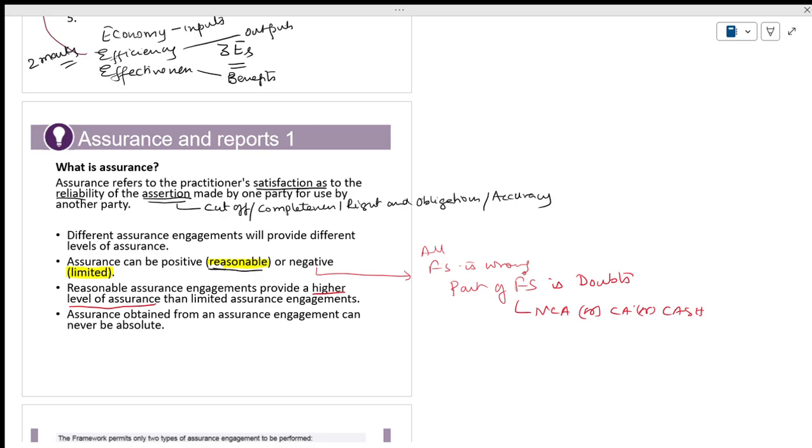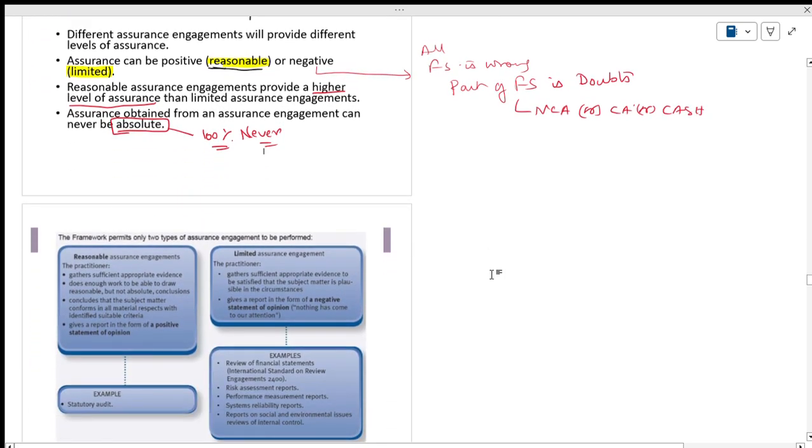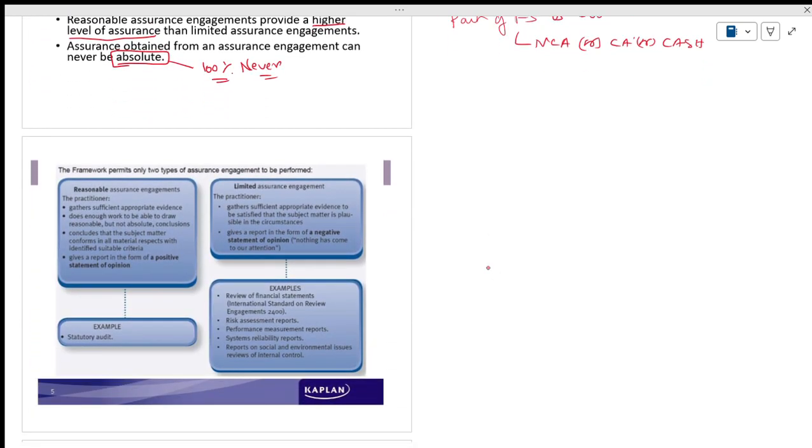The assurance obtained from the engagement can never be absolute. You cannot say that it is 100%. Never. That is very, very specific, and there are reasons for that. I will give the reasons at the appropriate time. The firm permits only two types of assurance. Just now I told you, the engagement is to be reasonable and limited.